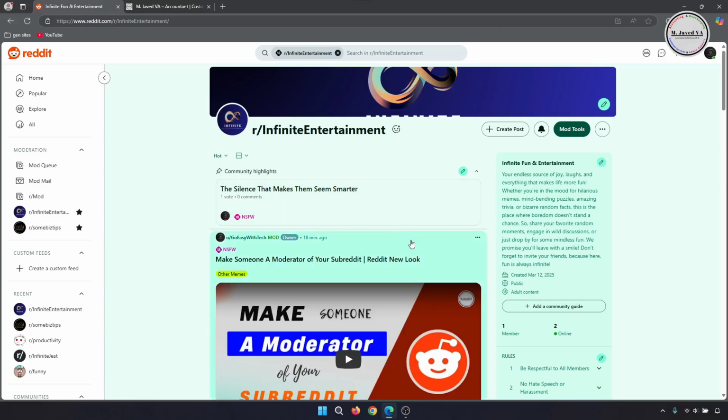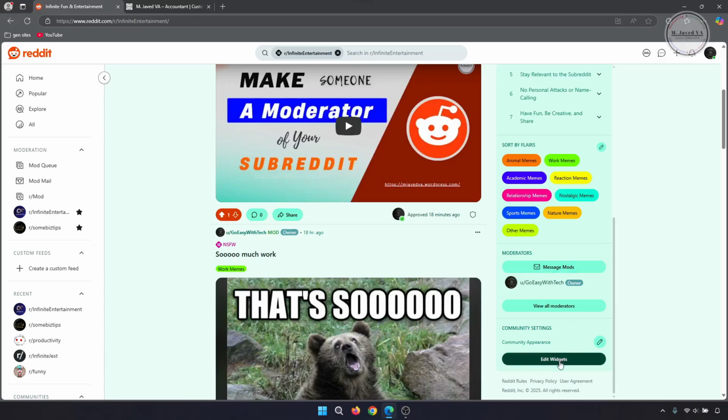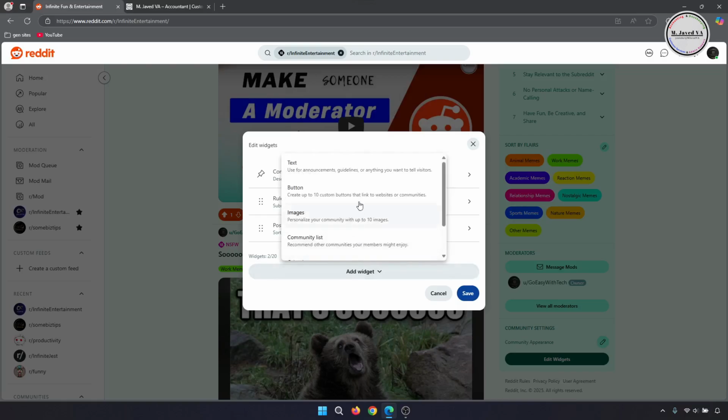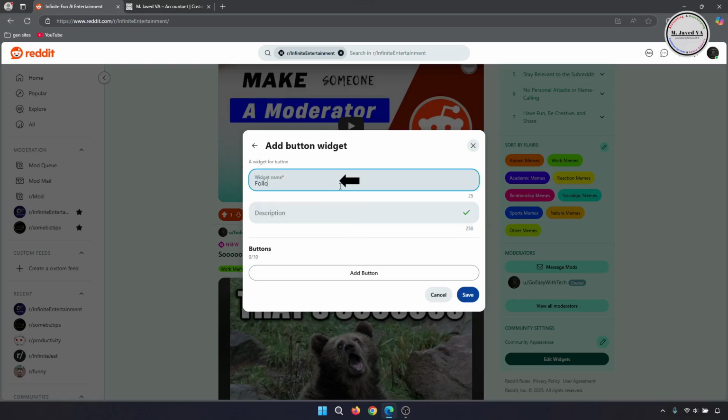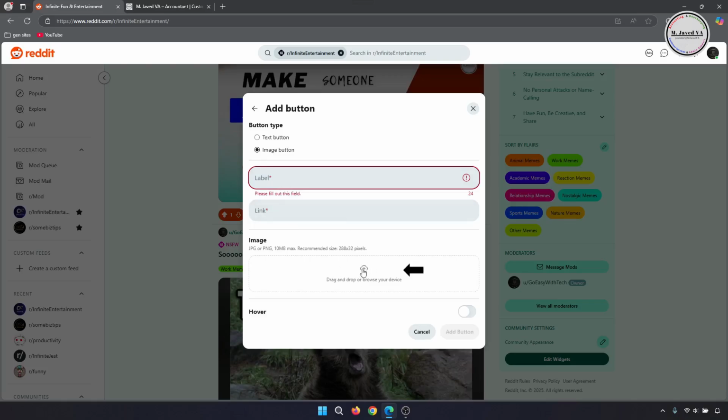Now, let's add social media links on the sidebar. Well, to add social media links on the sidebar of your subreddit, click on Edit Widgets and then Add Widget. Here, select Button. Now, name the widget and write some description if you want. And then click on Add Button. Well, you can make it a text button or an image button. And if you want to make it an image button, you have to upload an image too. Since I want to create a text button, I'm just selecting the text button option.